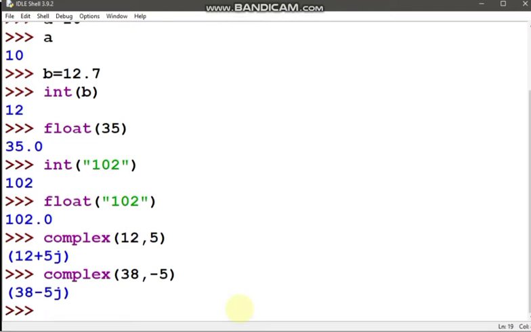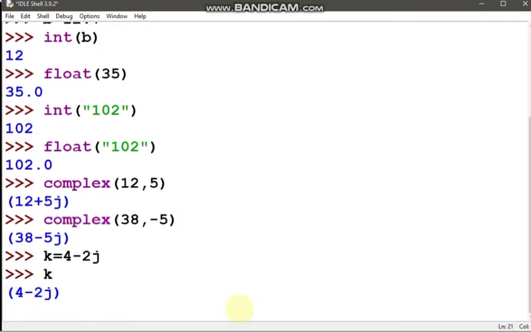We can declare any variable. Let us take a variable, suppose k. K is equal to 4 minus 2j. Can we write like this? Let us see. Yes, so we have got the value of k also as a complex number. And finally Boolean. Let's see what we get if we want to check the value.